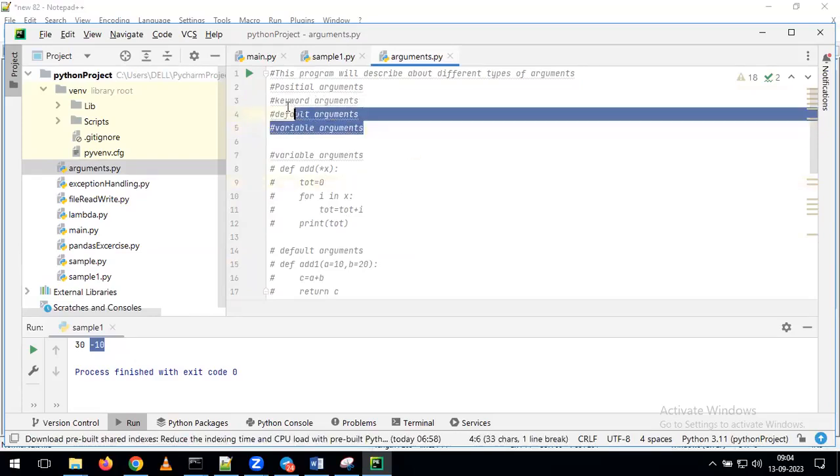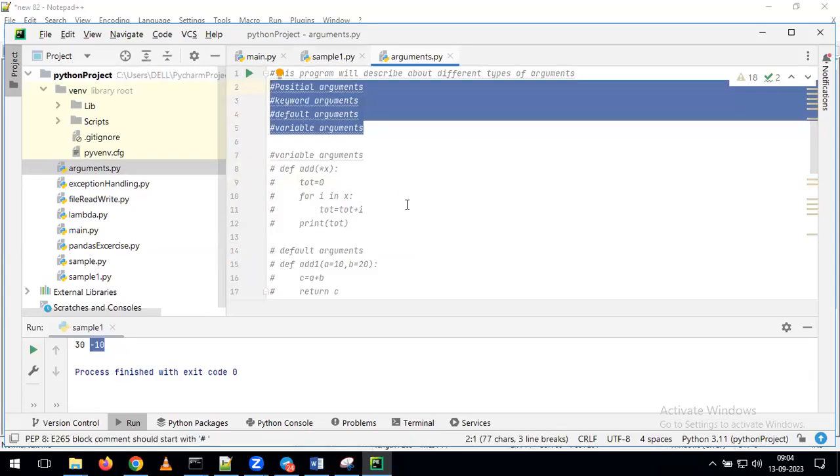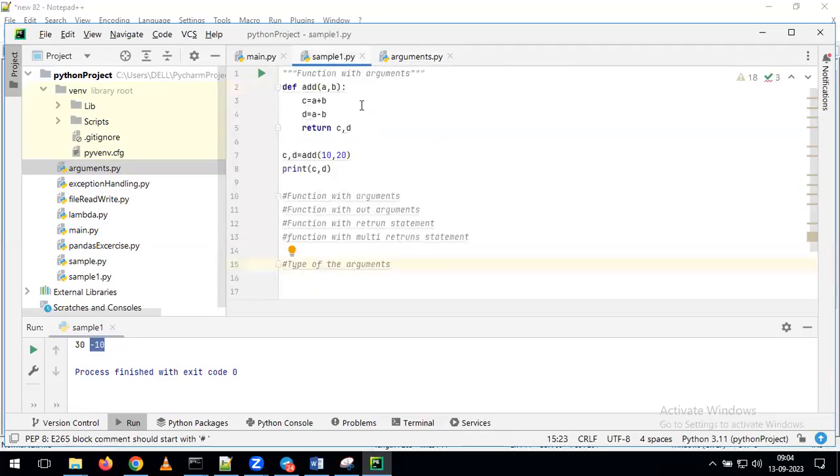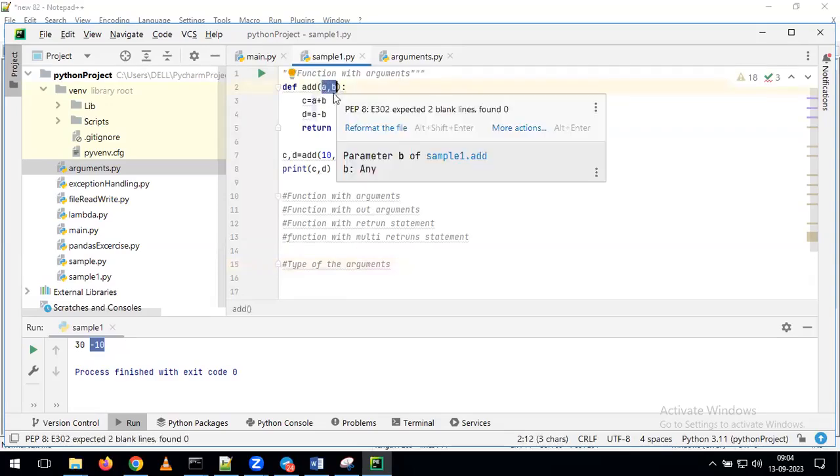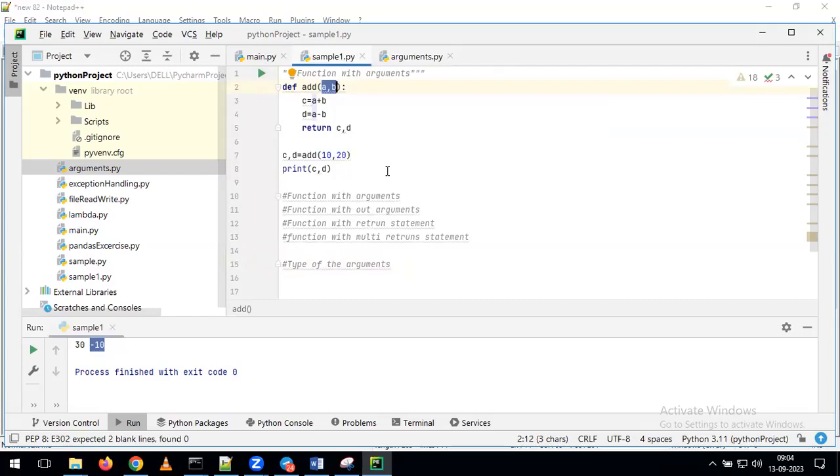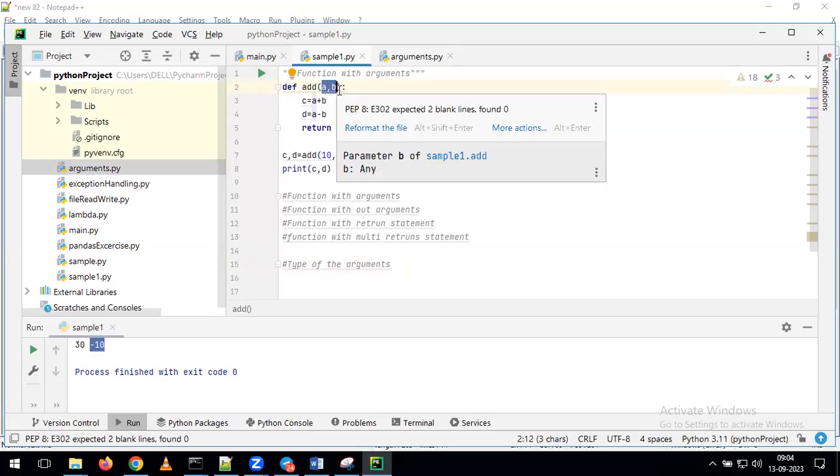But before going to all these types of arguments, what is the meaning of an argument? In this program, what are the arguments? A comma B. Within the function, whatever variables we are passing, those variables we can call arguments. So in this example, A comma B, we are calling them arguments.